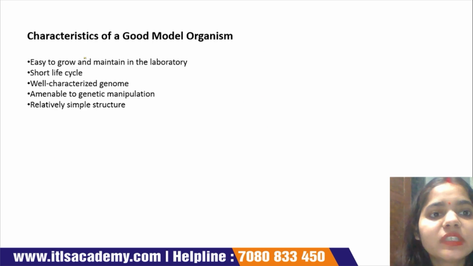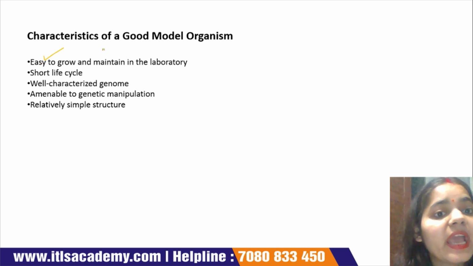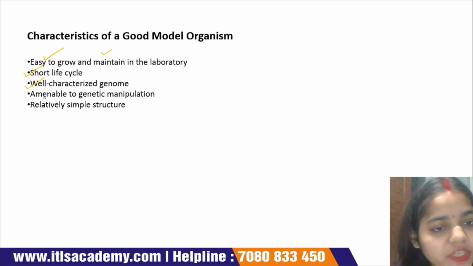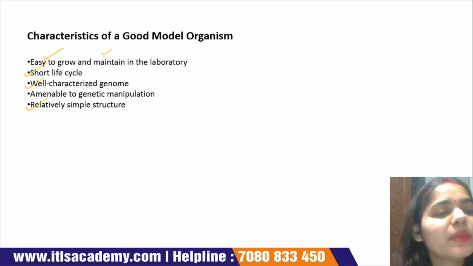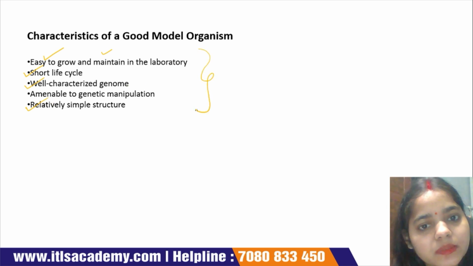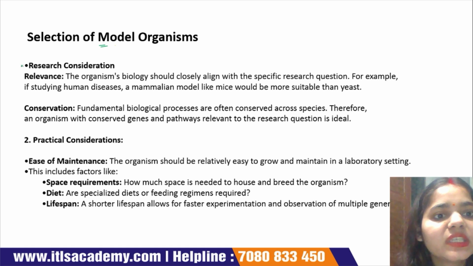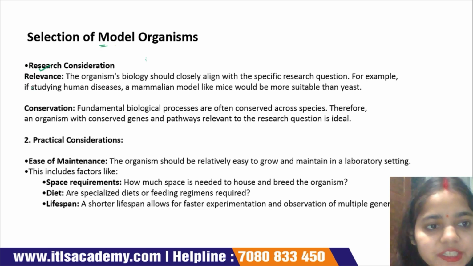Now we study the characteristics of good model organisms. They are easy to grow, easy to maintain in laboratories, have a short life cycle, a well characterized genome, are amenable to genetic manipulation, and have relatively simpler structures. These are the characteristics of good model organisms. Now we study the selection of model organisms. First is research consideration, first, relevance.